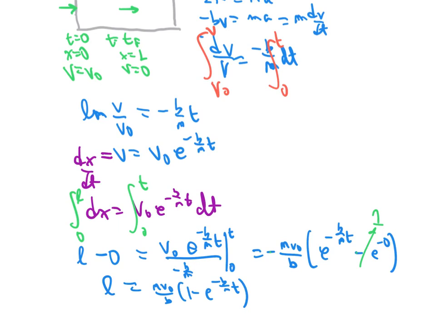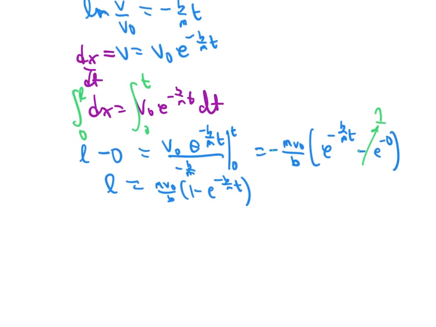And then what we want, of course, is L, which is what happens if we wait a really long time. Now this is kind of bizarre because this says that the thing never gets to rest, right? It never actually stops. It never reaches its maximum. But we're kind of used to this weirdness now in physics.